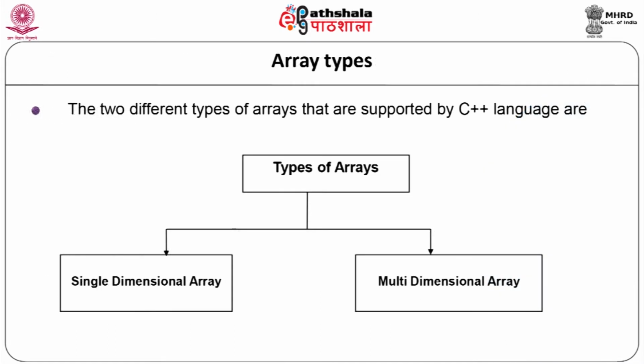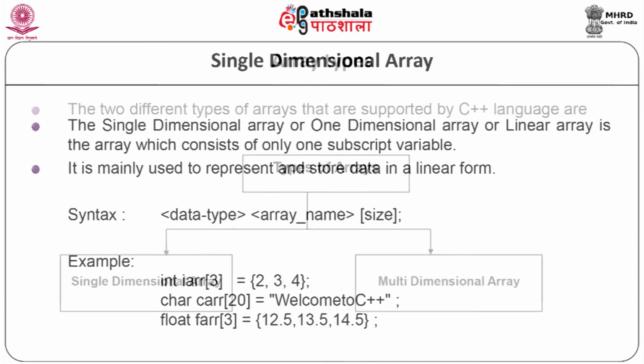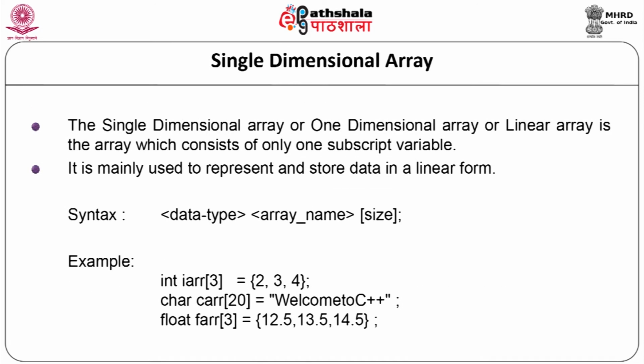The two different types of arrays that are supported in C++ are single dimensional array and multi-dimensional array. Now, let us first see the single dimensional array. The single dimensional array, or one dimensional array, or linear array, is the array which consists of only one subscript variable. It is mainly used to represent and store data in a linear form.